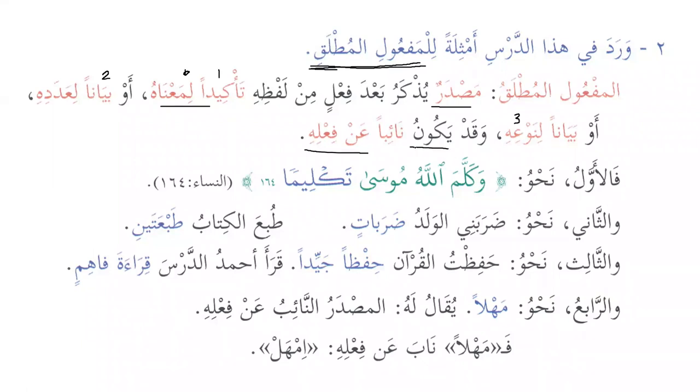Okay, what's the meaning of qad yakunu? And it may be. We know that qad, when it comes with the past tense, means something that is for sure. Qad aflaha al-mu'minun. But when it comes with the present tense, it gives the meaning of may or might. Wa qad yakunu na'iban an fi'lihi, and sometimes it may come as a naib or deputy of the verb. Fal-awwal nahwa wa kallama Allahu Musa taklima. So the first one, ta'kidan li-ma'na, so kallama. And from number 2, what's the masdar of kallama?